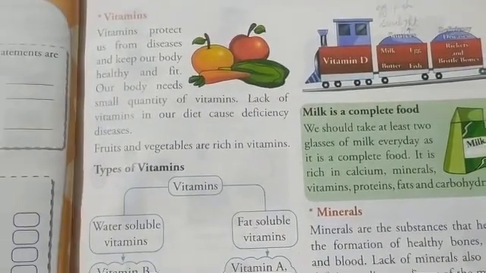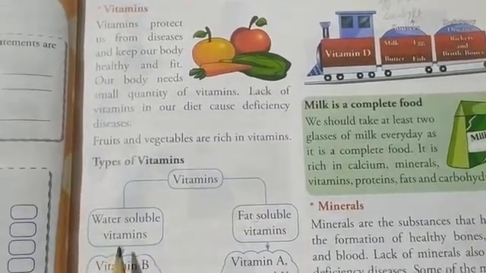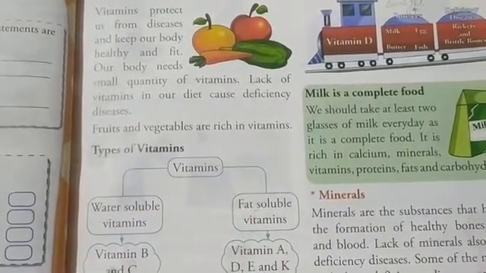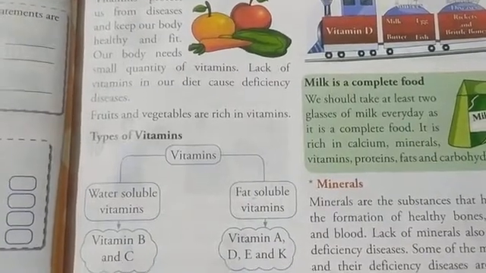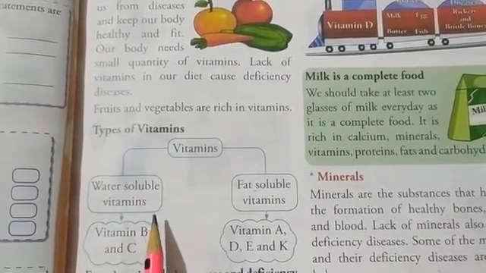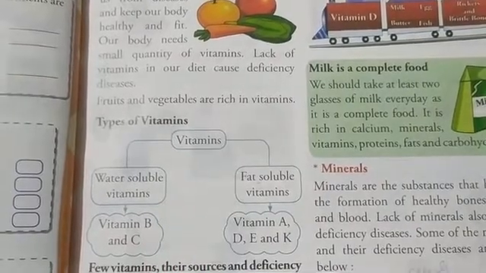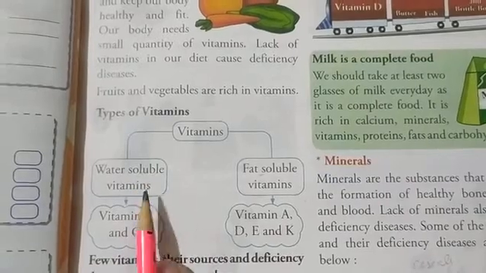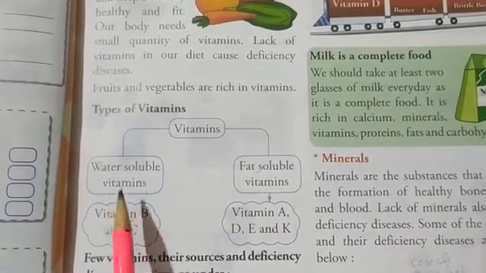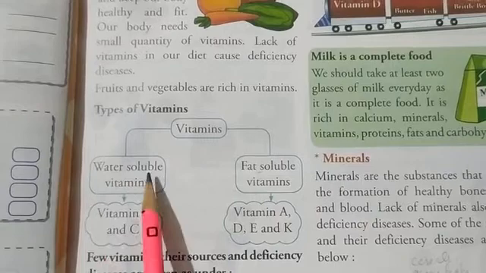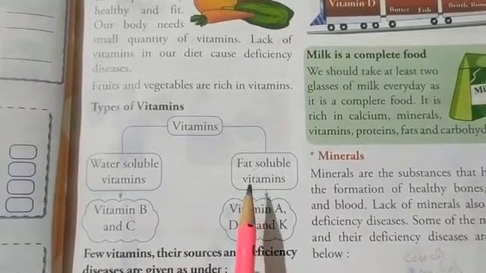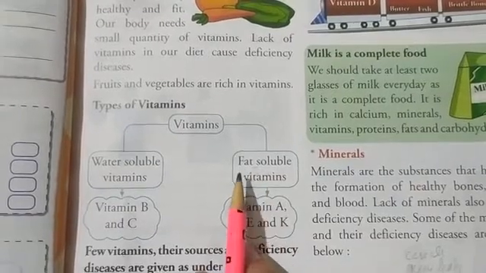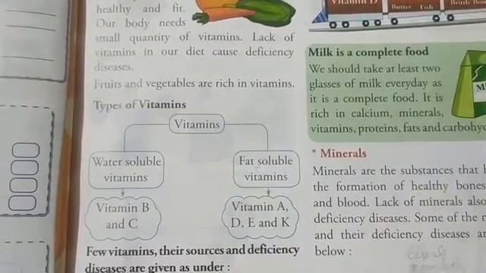Now vitamins can be classified mainly in two types, water soluble vitamins and fat soluble vitamins. These are the two types of vitamins. Now what do we mean by water soluble vitamins and fat soluble vitamins? The vitamins which get dissolved in the water in our body are known as water soluble vitamins, and the vitamins which get dissolved in the fat that we take in our diet are known as fat soluble vitamins.